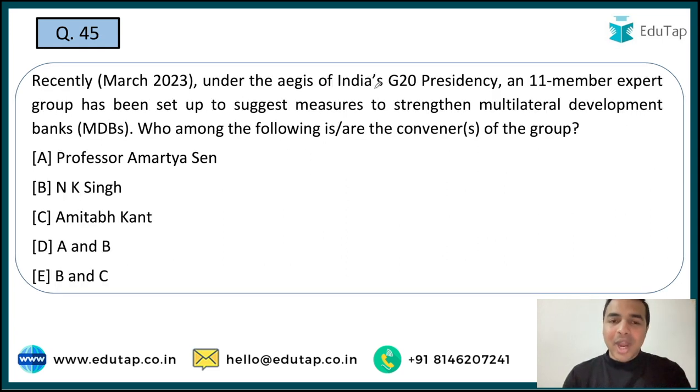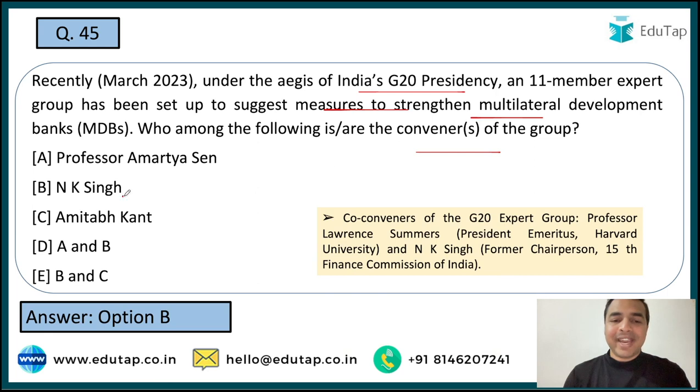Now the next question. So under the aegis of India's G20 presidency, an 11-member expert group has been set up to suggest measures to strengthen multilateral development banks. So who among the following will be the convener of this particular group? That is what the question is all about. And guys, whenever such kind of expert panels are there, you are always required to remember who is going to convene, who is the head of that particular panel, who is the chairman of that particular committee. The right answer is option B, that is N.K. Singh. I hope that this is clear to all of you. Let me also tell you about N.K. Singh, that he is also the former chairperson of the 15th Finance Commission of India.